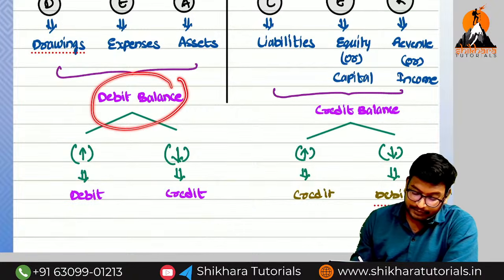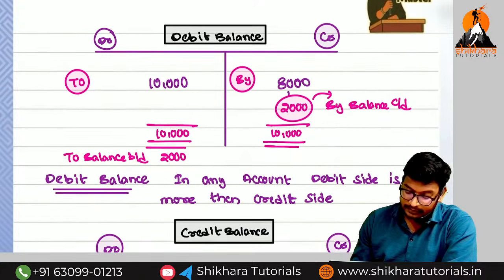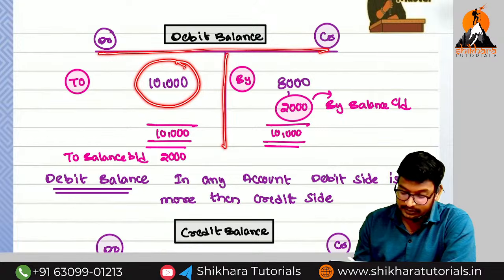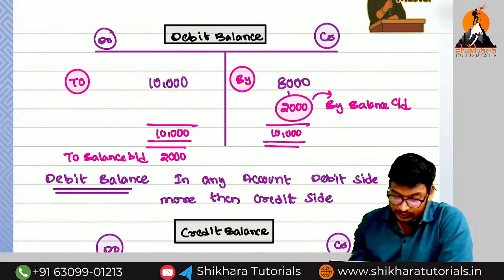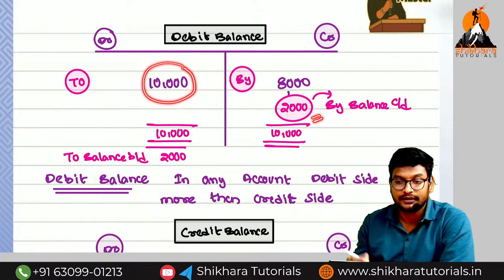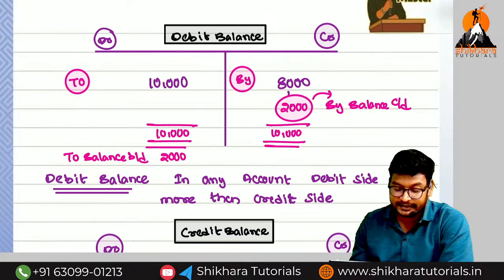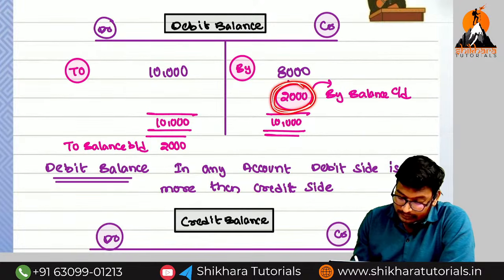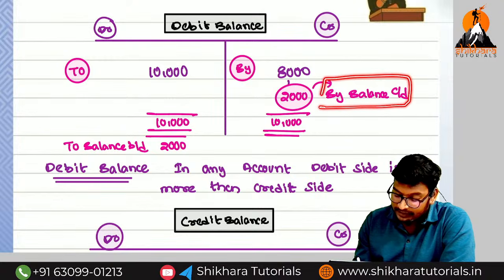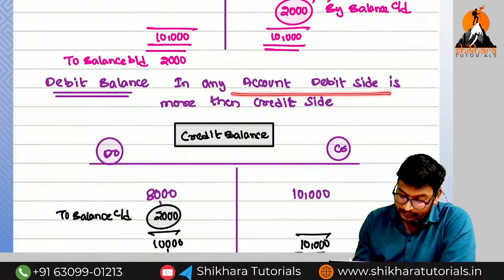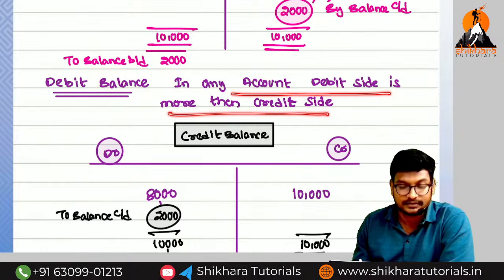Sir, what is the meaning of debit balance, sir? Debit balance means nothing but, if I take a particular account, debit side amounts to 10,000 and credit side amounts to how much? 8,000. So what is the difference here? 2,000. Which side is more? Debit side is more. If in a particular account the debit side is more, it is called as a which balance? Debit balance. So here the 2,000 means this particular account is showing which balance? Debit balance. For that reason, what is the closing balance we will get? By balance carried on. So what is the meaning of debit balance, sir? If in any account debit side is more than the credit side, it is called as a debit balance.